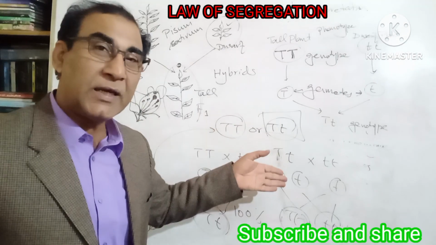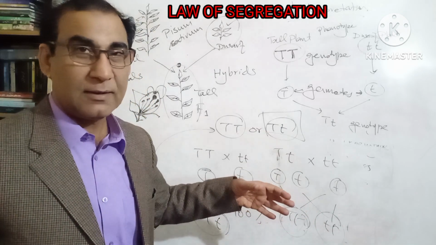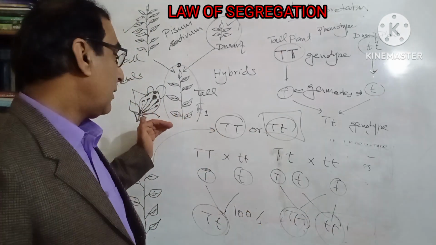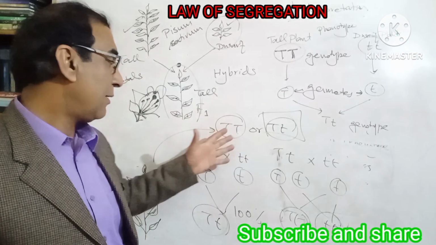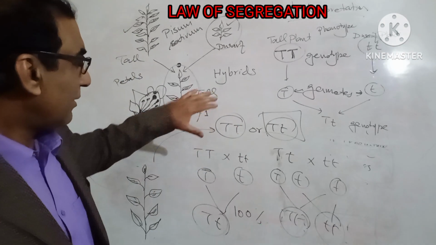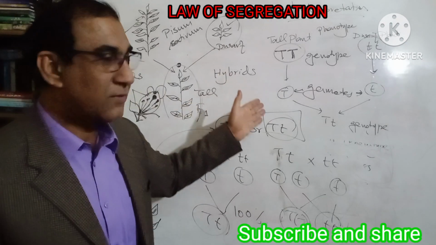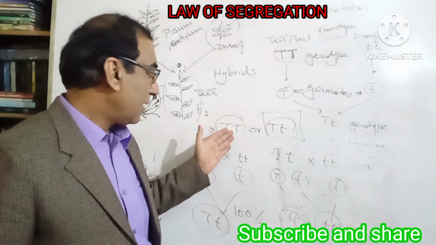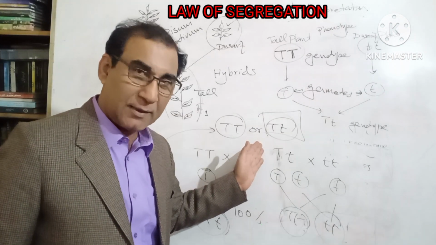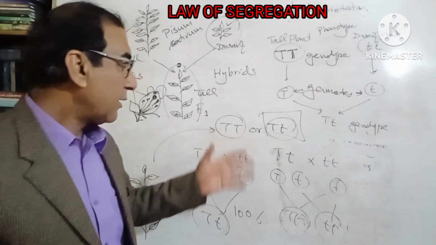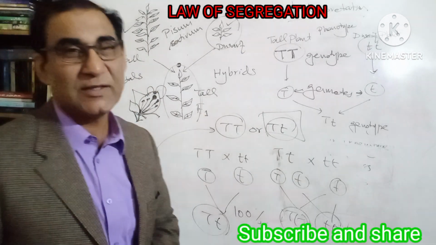So this is what is called the test cross, the cross between a homozygous recessive and a hybrid plant of the F1 generation is known as test cross. Okay, I think you should have understood, but I may translate it in the Urdu language.